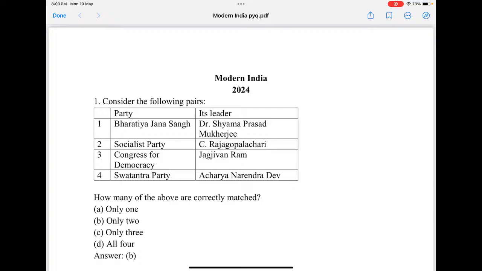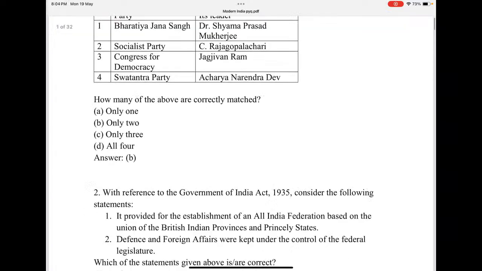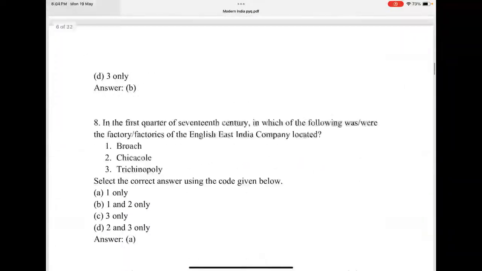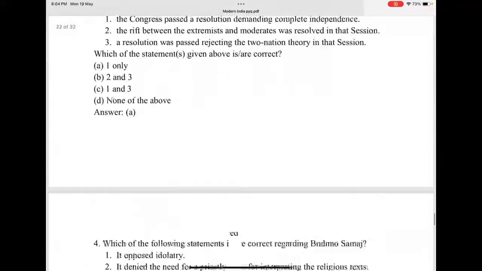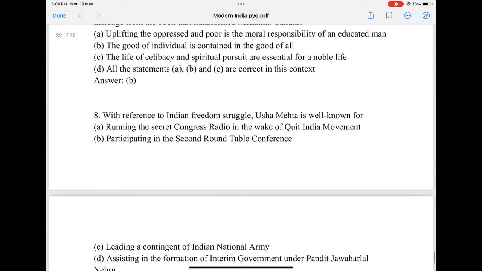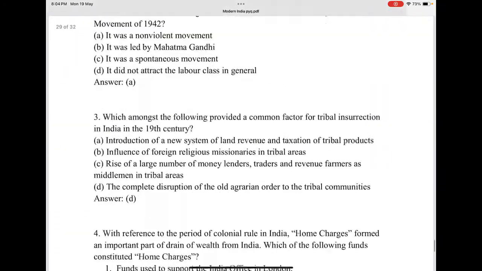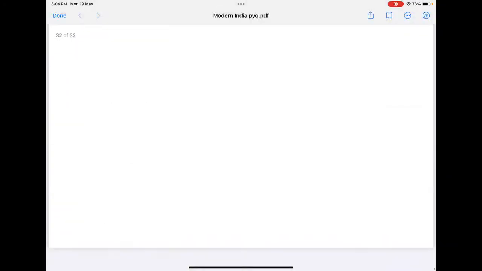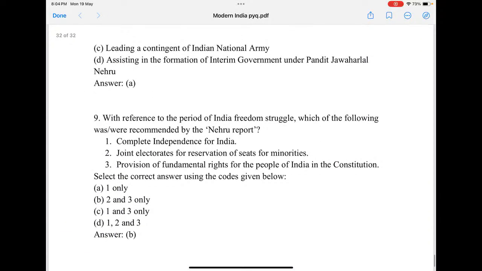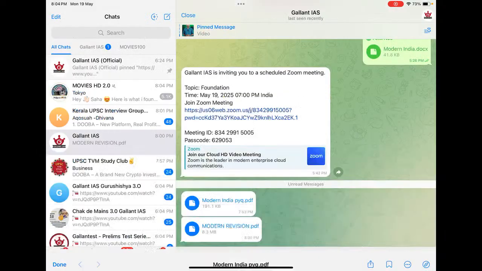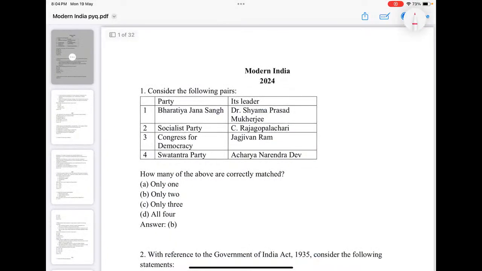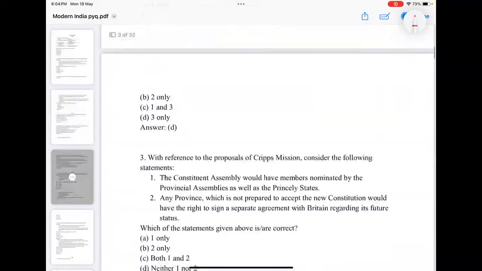So, this is Modern India revision. I hope this screen is visible to everyone. See, from 2024 to 2011, we have questions from Modern India. And the easiest way of mastering Modern India is solving the PYQs. Starting with 2011, there was a question. I think this is visible to everyone.